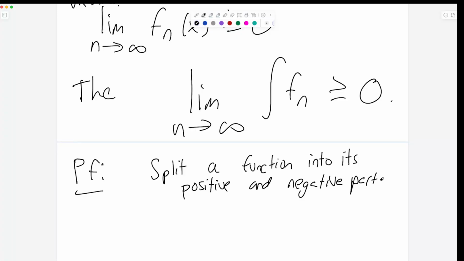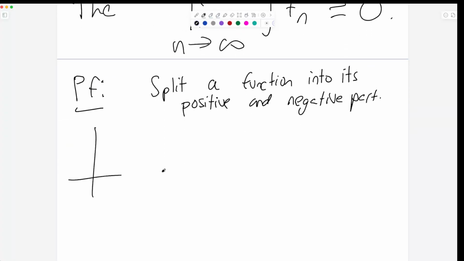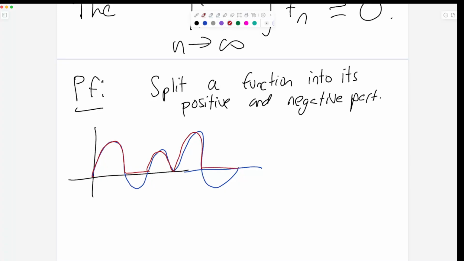Okay, and I will draw you a picture of what this looks like. So if you have some function over here, here's my favorite function. It looks like that. You can cut it into the parts where it's positive and the parts where it's negative. So the positive part will look like this. It'll be flat and then like this. This is the positive part of the function. That is called f plus, the positive part of the function.